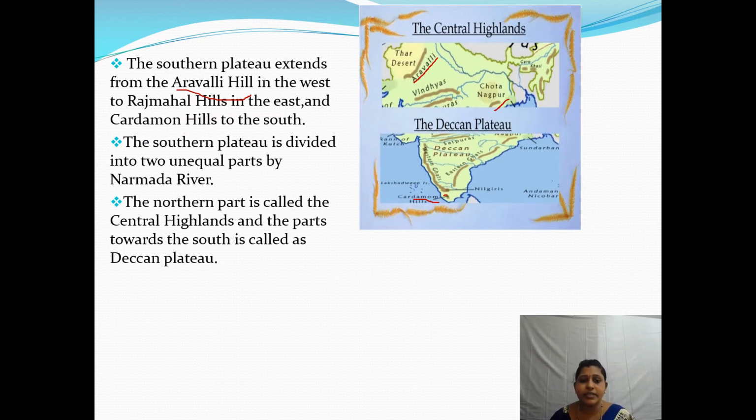The Southern Plateau is divided into two unequal parts by the river Narmada. See here, here is the river Narmada. Which are those parts? To the north is the Central Highland and to the south is the Deccan Plateau.